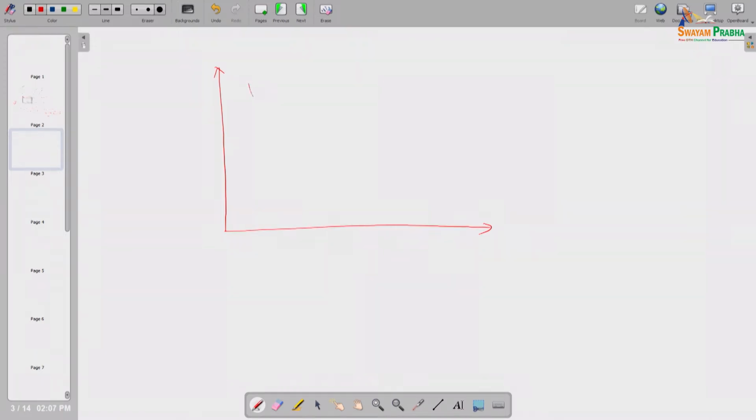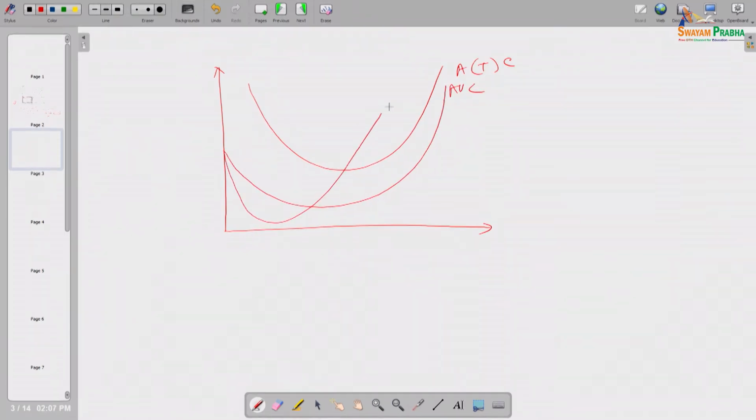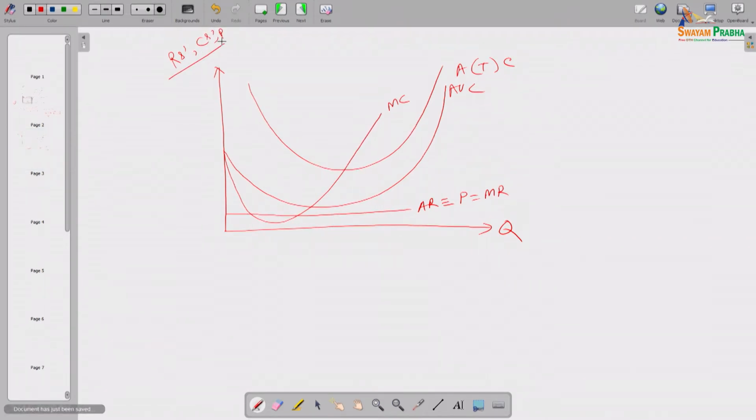Suppose this is the ATC curve, the average total cost curve, suppose this is the AVC curve and this is the MC curve, and suppose this is the price line. Say average revenue is identical to price, equal to marginal revenue. Of course, we are measuring quantity on this axis, and all the revenues, costs and price on the vertical axis as usual.